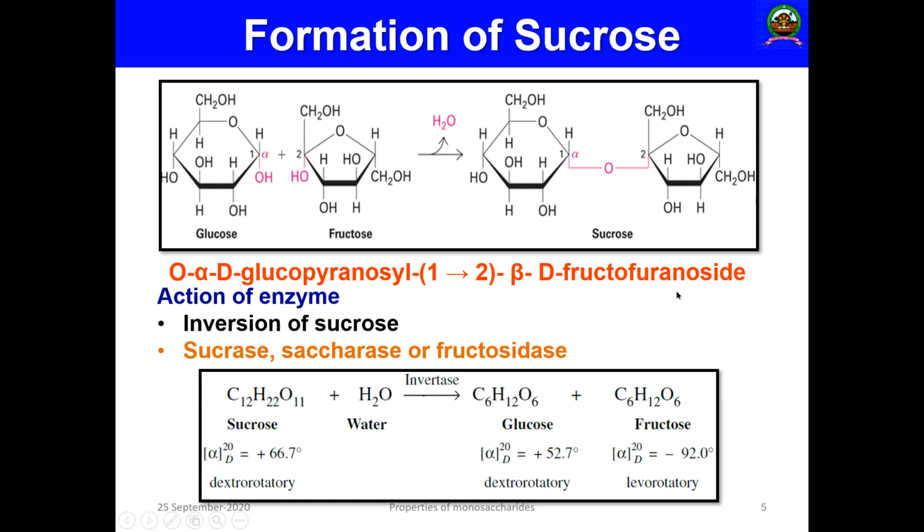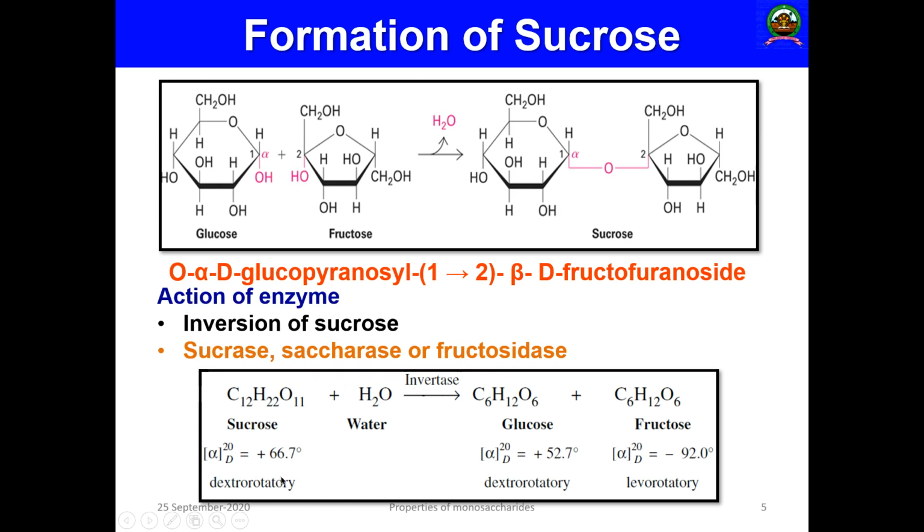So that is the full name of sucrose. Then there is an enzyme called sucrase or saccharase and fructosidase. This will do the inversion of sucrose. That is why sucrose is known as invert sugar.